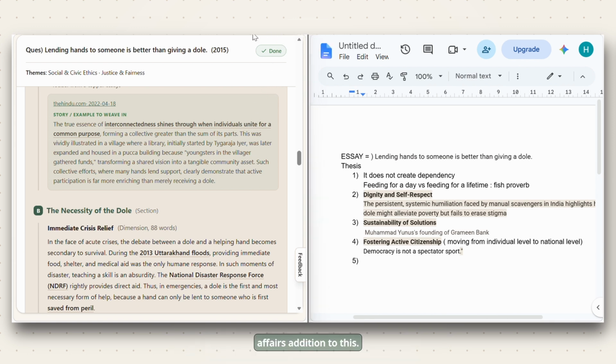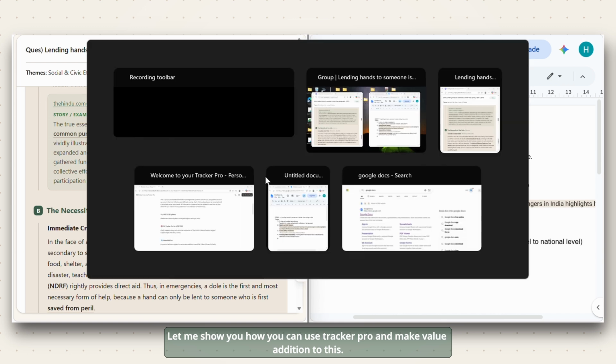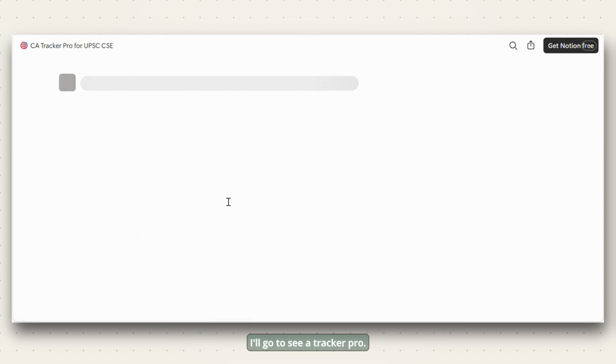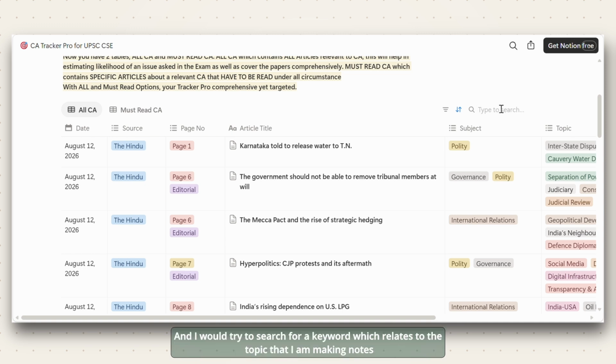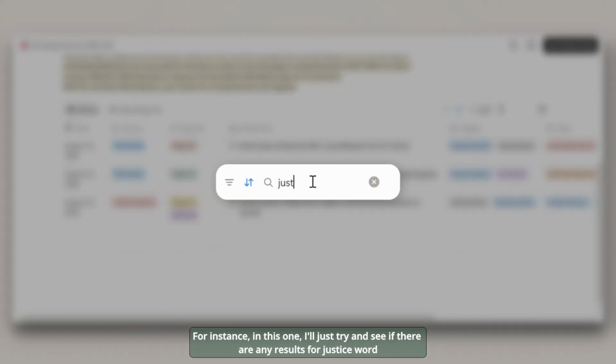Let me show you how you can use Tracker Pro and make value addition to this. So this is Tracker Pro. This is the home page. I'll go to CA Tracker Pro. On this page, I see a small search icon, and I would try to search for a keyword which relates to the topic that I am making notes for. Say for instance, in this one, I'll just see if there are any results for the word justice itself.